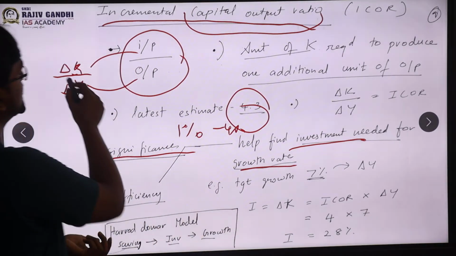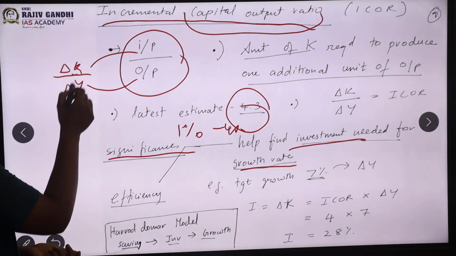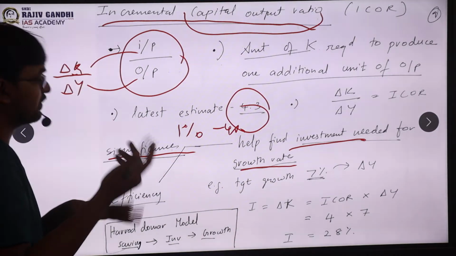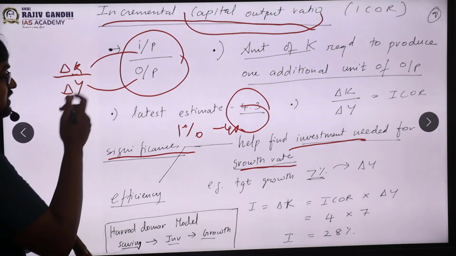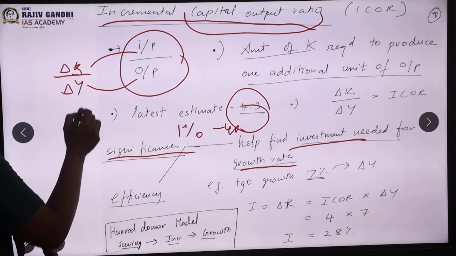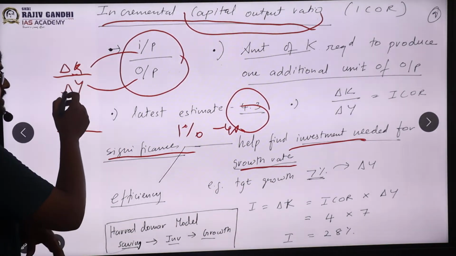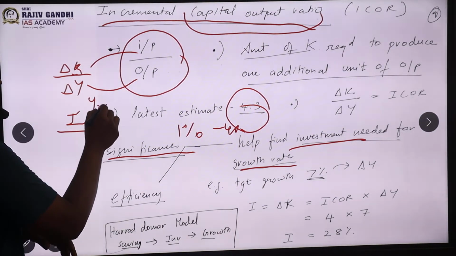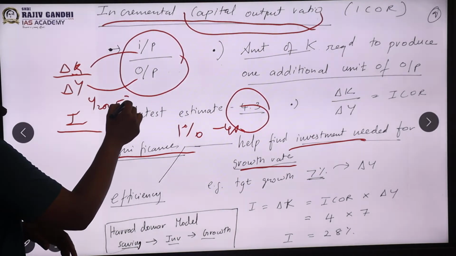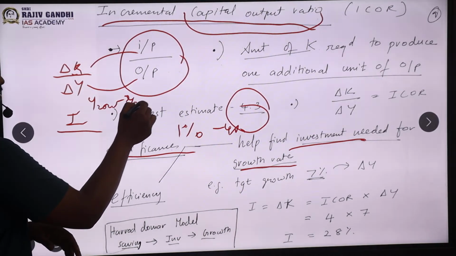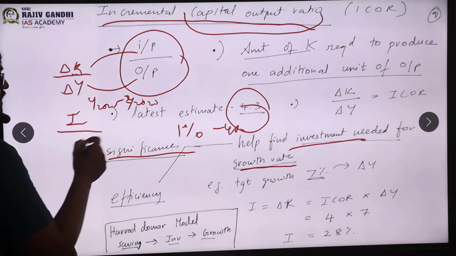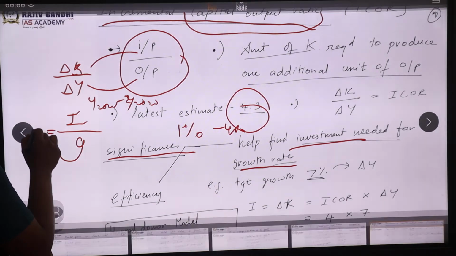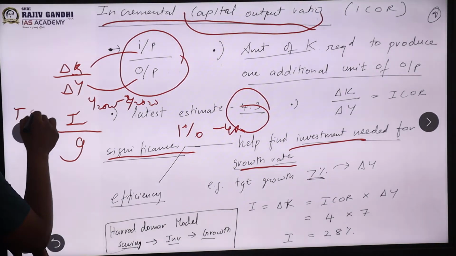ICAR, I already said, is nothing but delta K by delta Y. So we already saw what is delta K. I is equal to delta K. Delta K is change in capital goods, and change in capital goods is nothing but I. And similarly, delta Y means change in output, like change in GDP. That is GDP 2021 minus GDP 2020. So clearly it is referring to my growth rate. So this is nothing but equal to ICAR, sir.